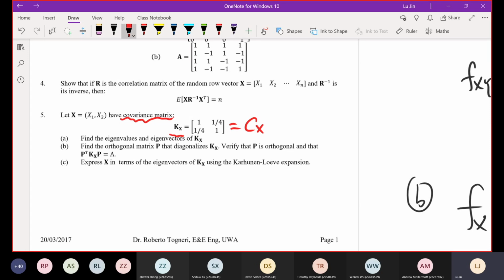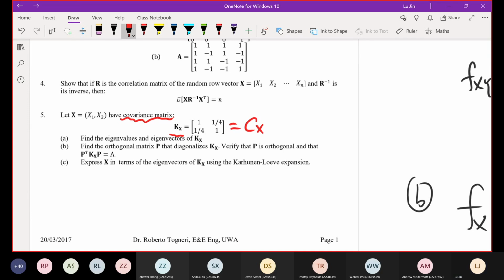In our lecture this week, I spent a long time, about half an hour, going through this one. So yes, you have to understand how to calculate the eigenvalues and the eigenvectors for a given matrix. Now let's have a look at how to do this question.